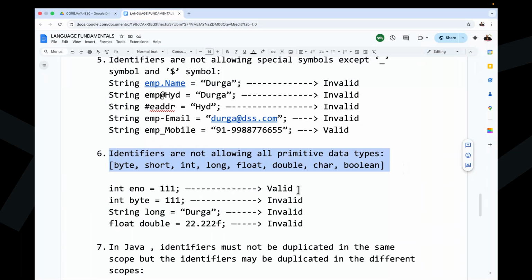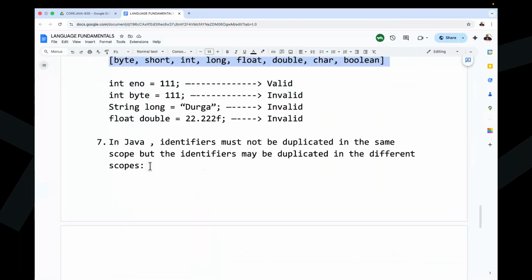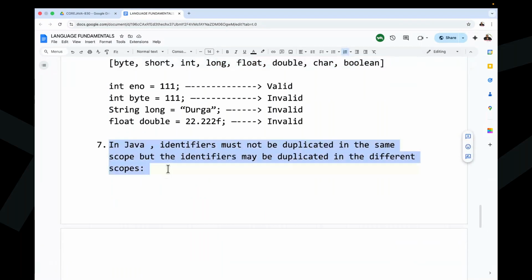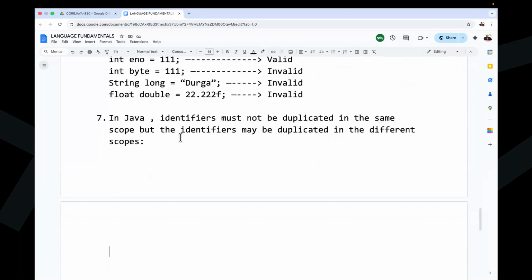Next one is in Java, identifiers must not be duplicated in the same scope, but the identifiers may be duplicated in the different scopes. These points here we have to understand, guys. To understand this particular point, we need some basics in Java. First of all, I will cover the basics. Then after that, we are going to understand what identifiers are and its related content.